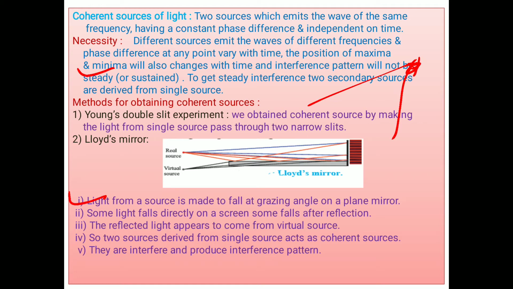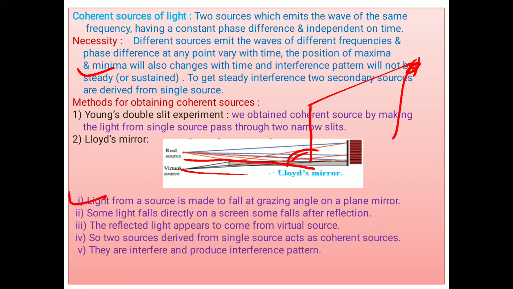Grazing angle means the angle of incidence is almost 90. Look here, this is the normal to the surface and this is the incident light. The angle between the incident ray and the normal is almost 90 degrees. Almost 90 means not exactly 90. Less than 90 means 89, thereafter 88 and so on.